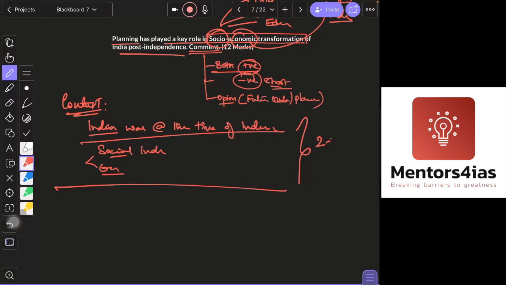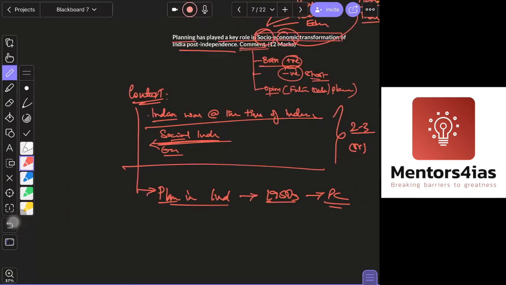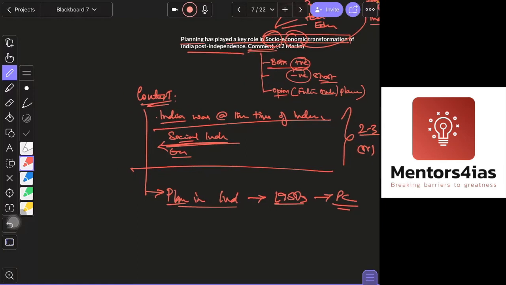You will start your answer like that, and then also your social indicators. India had a large number of people under poverty, education was like this, etc. Or you can write the context as how planning in India started after independence, in the 1950s, when we started with our Planning Commission and all that. You can start with that also. Whatever context you want to choose, you can do so. So start with the context over here.